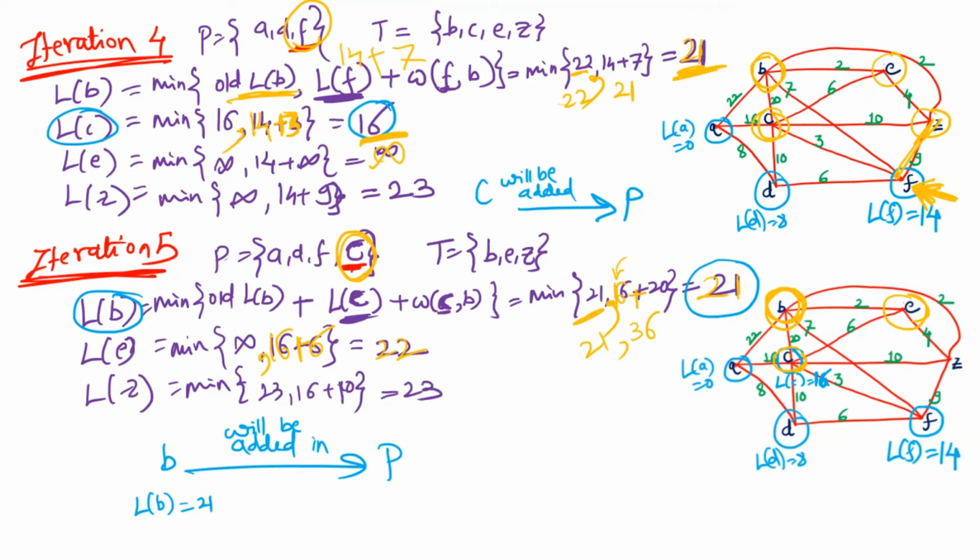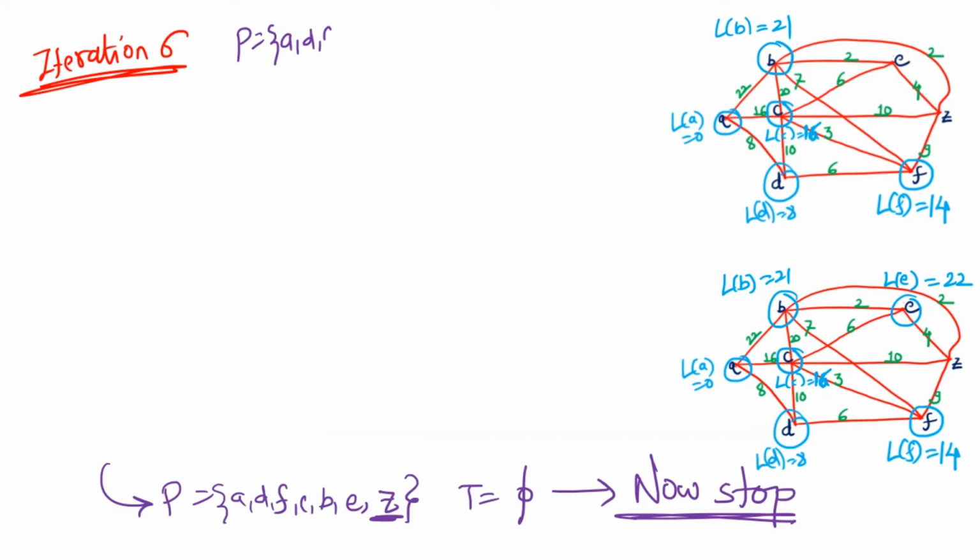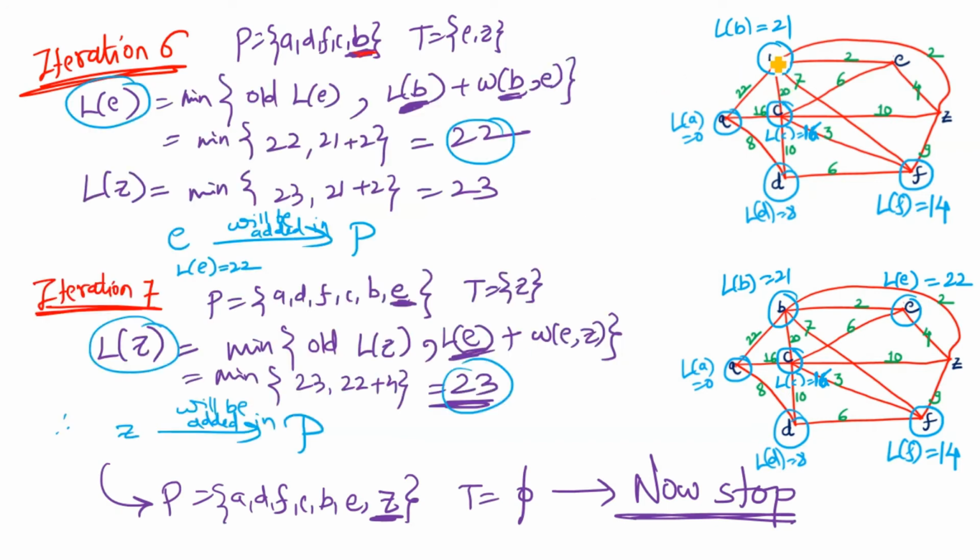And in the same way we will find out the length of Z, that will come out to be 23. Now among all of these, 21, 22 and 23, 21 is the smallest value, and which is the length of vertex B. So because of this we will add vertex B into the path. Now the new vertex which is added into the path is B.